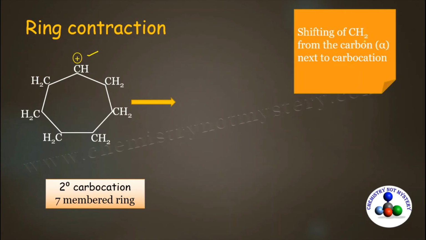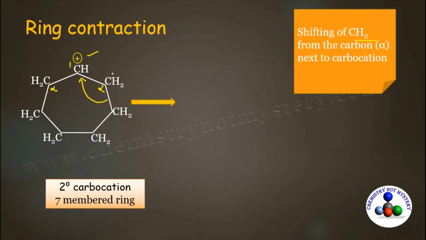In ring contraction, there is a shift of a CH2 unit from the carbon next to the carbocation. This is the alpha carbon and this is also an alpha carbon. So you can move either CH2 group from the alpha carbon to the carbocation along with its bonding pair of electrons. If I move this CH2 unit along with its bonding pair of electrons to the carbocation, it would be easier if we number all the carbons present in this ring.